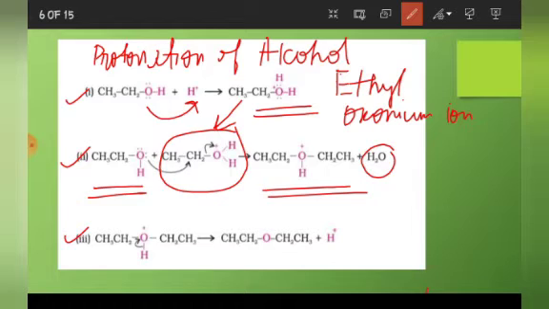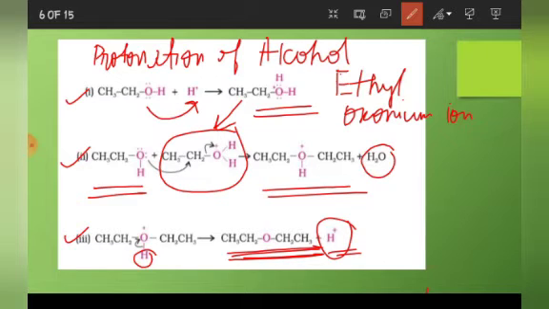Then comes the third step. Here this H will be eliminated as H plus. It will give its electron to O, and the final product, which is ether, will be formed. H will be eliminated, the electron of the bond is transferred to oxygen and H plus is eliminated. This is the ether, the final product that we want. Now, I hope the conditions are also clear to you.